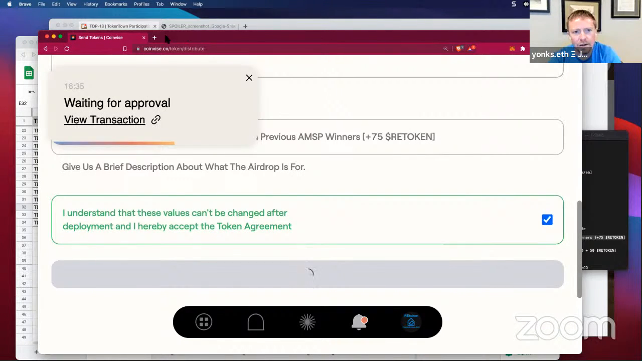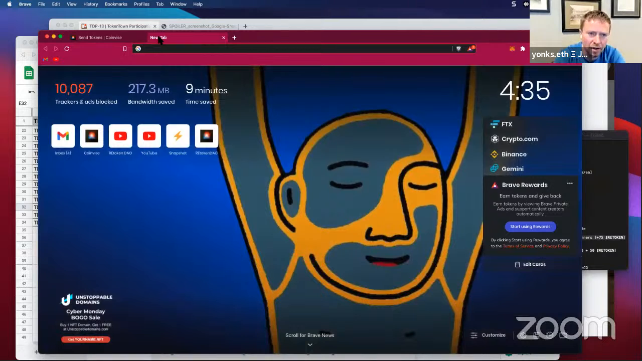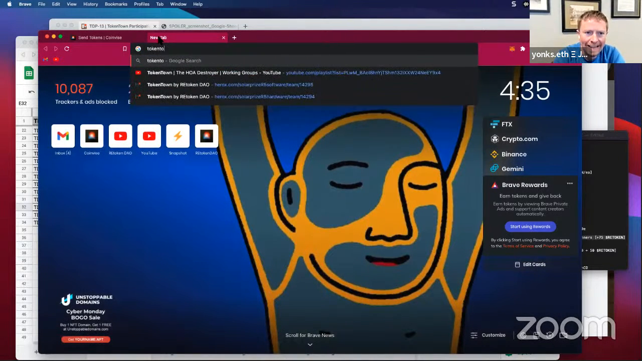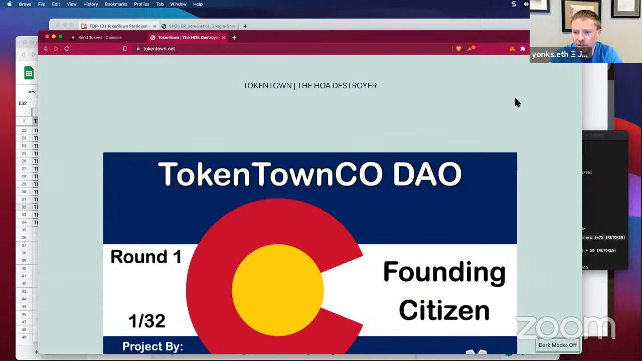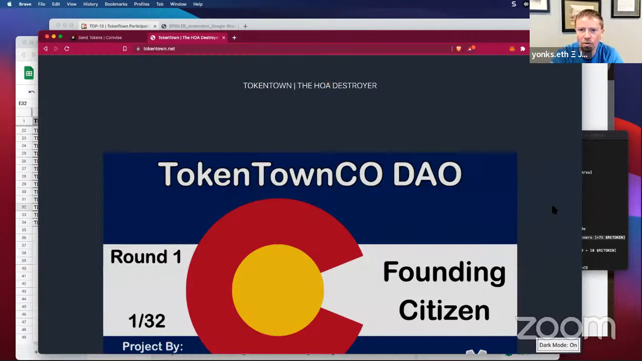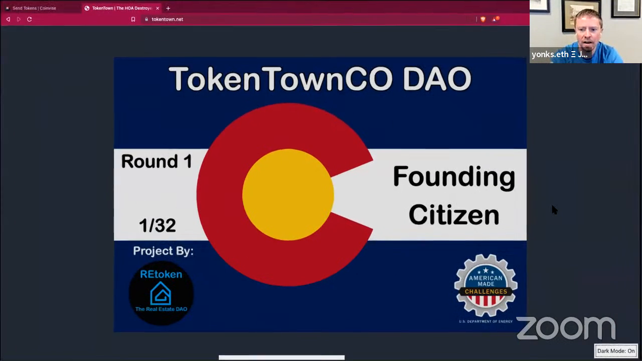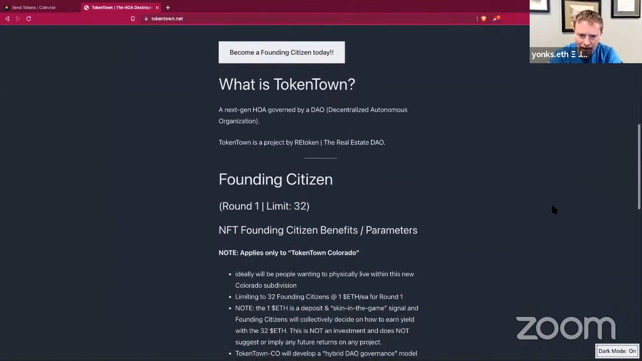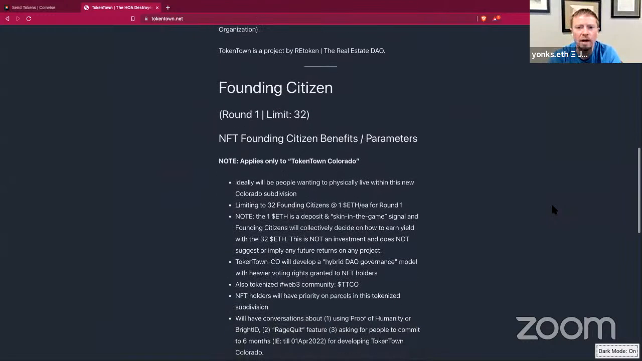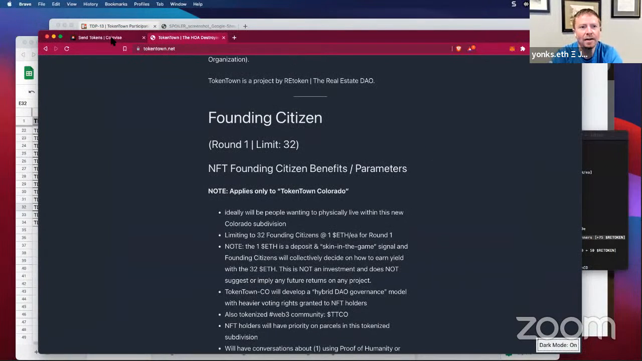DAO. I should be talking a little bit more about Token Town, Colorado. We have tokentown.net. We have a founding citizen NFT available. Our project is called the HOA Destroyer, and I'll put it on dark mode here. This is our founding citizen, and it's a limit of 32 on this. And this has some of the benefits and parameters of our founding citizen NFT here on tokentown.net. We'll be talking more about Token Town coming up.